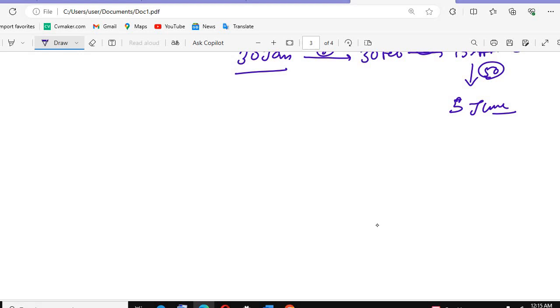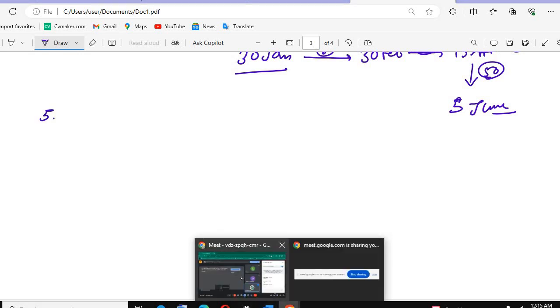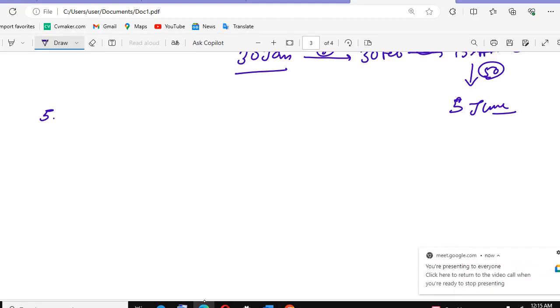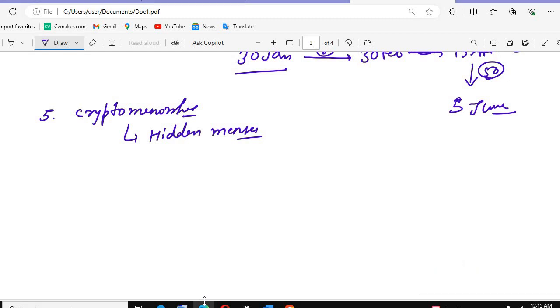After that, there will be one more term, that is cryptomenorrhea. Look, in cryptomenorrhea there will be hidden menses. Menarche is there, everything is there, but no bleeding is going outside, so we call it hidden menses. And why is it? It is due to anatomical obstructions. If there is any anatomical obstruction, of course the blood will not come out, so we call it hidden menses, and the term we give is cryptomenorrhea.